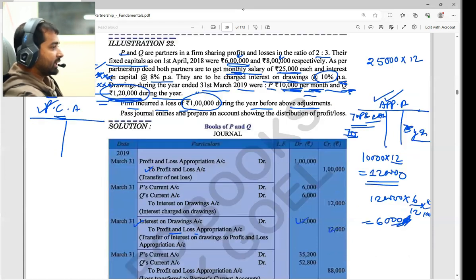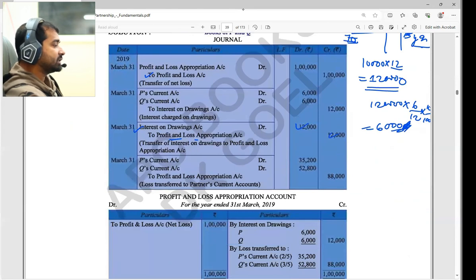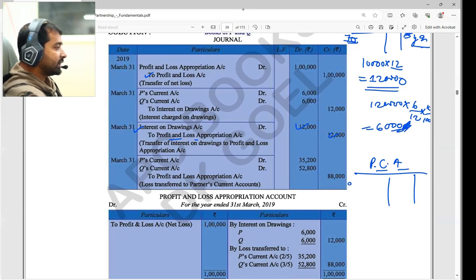Now you think that again these things we are transferring to the capital account also, right? Remember, when we write any entry, it will come two times. So here we write the partners' current account. Now think about where these things have gone. This is the partners' current account, so it will definitely come on that side. Interest on drawings will be 6,000 for P and 6,000 for Q.